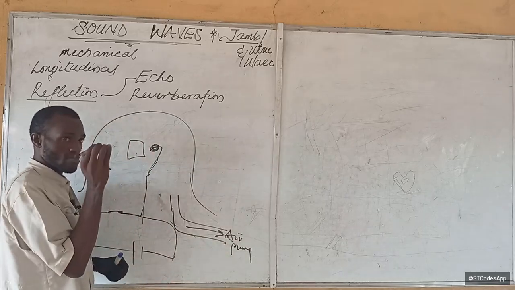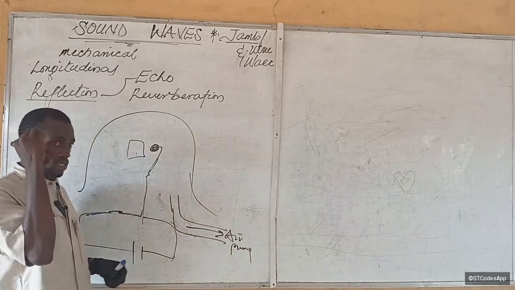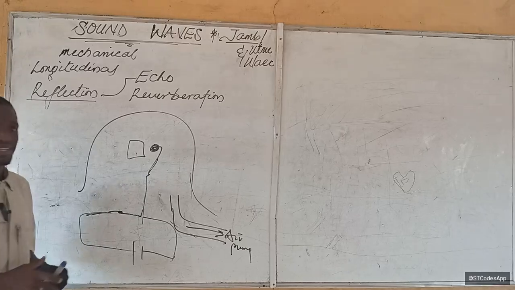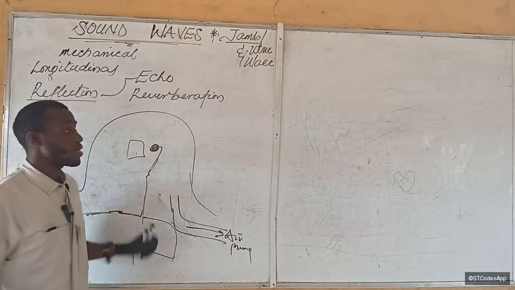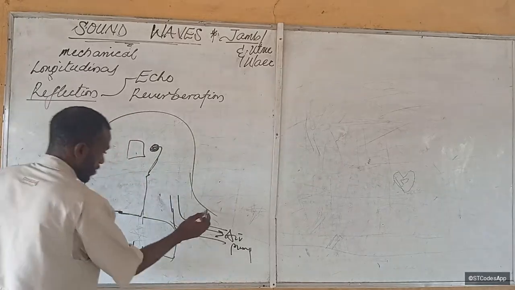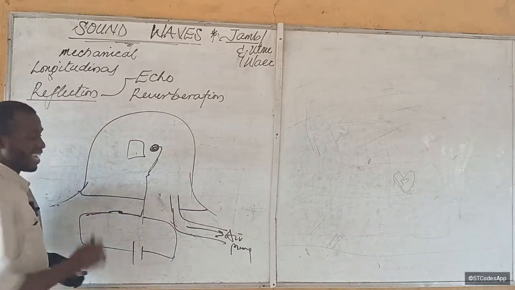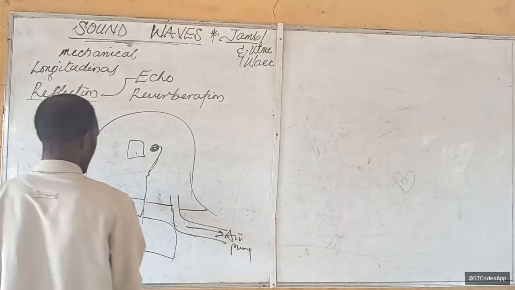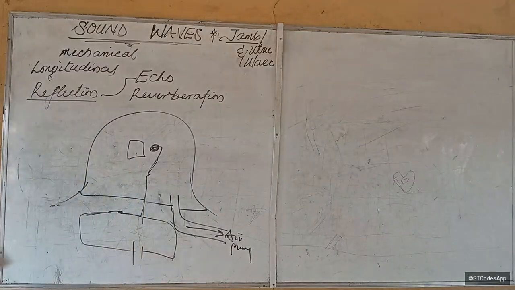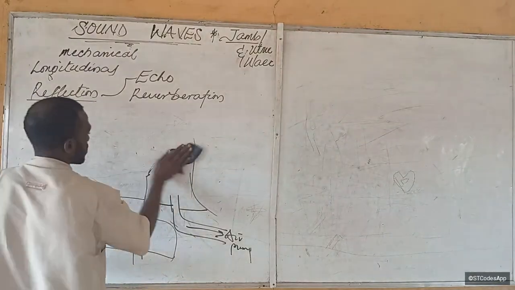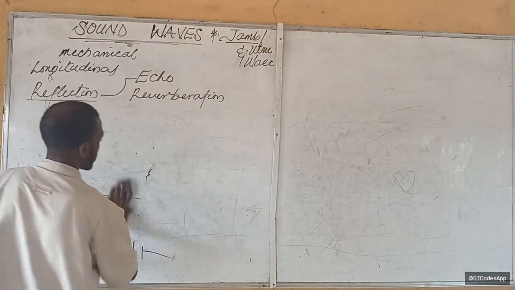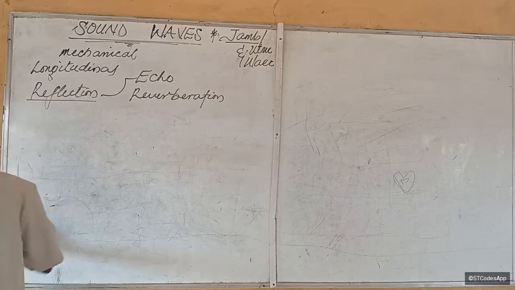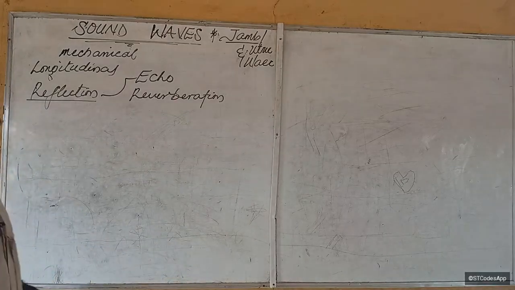As the air is going out, the sound that is heard from the bell jar will reduce. The intensity of sound that is heard will reduce until the air is finally perfectly sucked out, then you will not hear any sound again. No sound will be heard again. All right, so that's what proves that sound requires a material medium such as air for propagation.